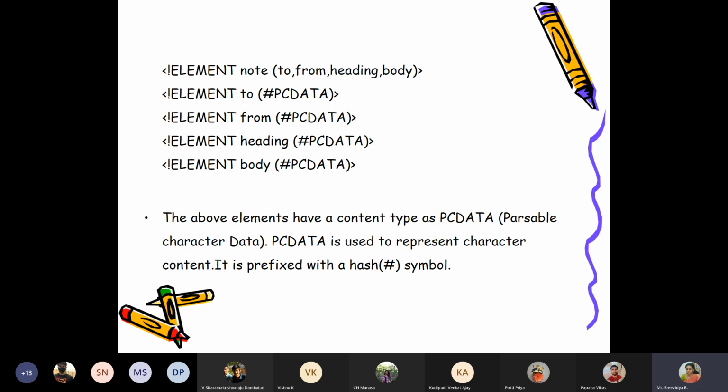Remember the term I have used, PCDATA. It is short form of parsable character data. Basically it says that it is equivalent to string. You can have string content there. So it is a built-in data type available in your XML DTD declaration called PCDATA. The hash indicates that it is a built-in data type.